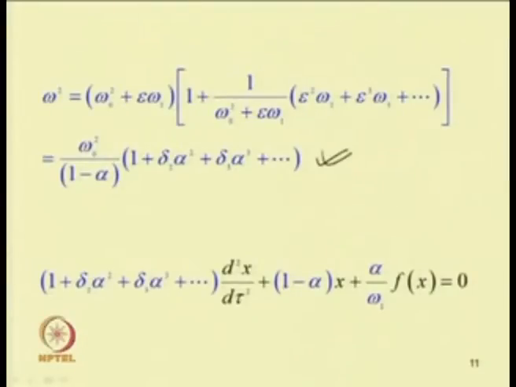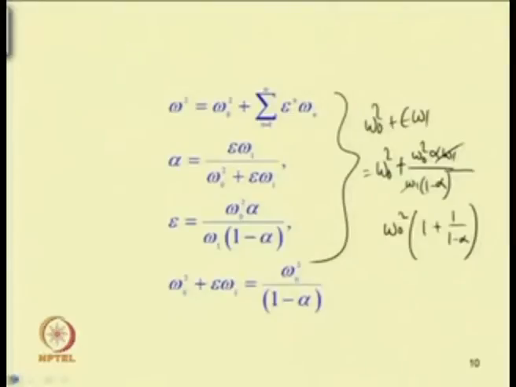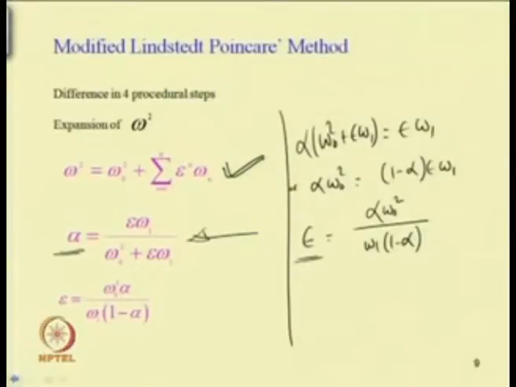So, now substituting this expression for omega square in the original equation, that is the governing equation. In this governing equation, that is d square x by dt square plus summation alpha n x to the power n, n equal to 1 to infinity, equal to 0.